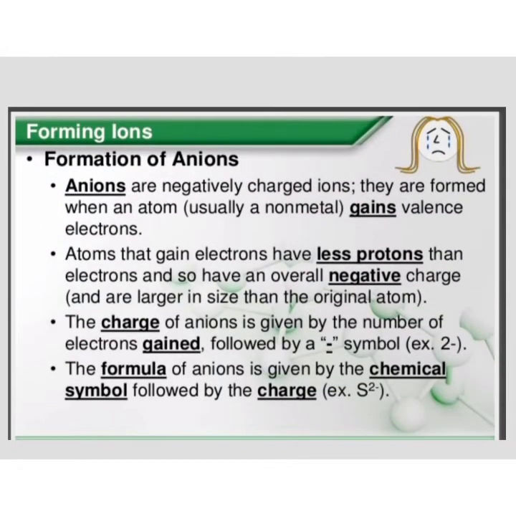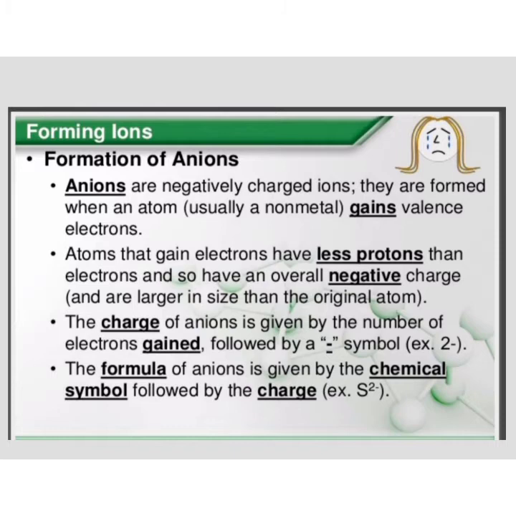Anions are negatively charged ions. They are formed when an atom, most probably a non-metal, gains the electrons to complete the octet rule. Atoms that gain electrons have fewer protons as compared to electrons. Due to this reason, it has an overall negative charge on it. We can also say that anions are larger in size as compared to their original atom.